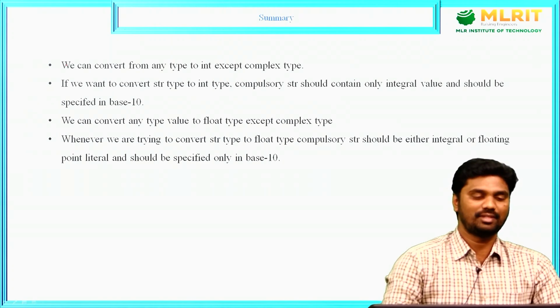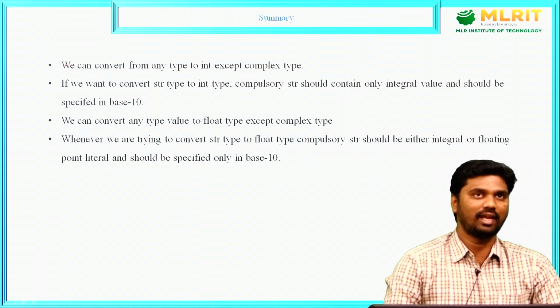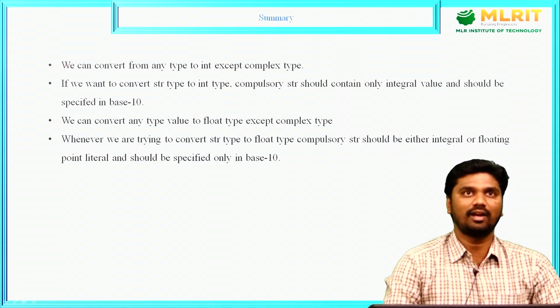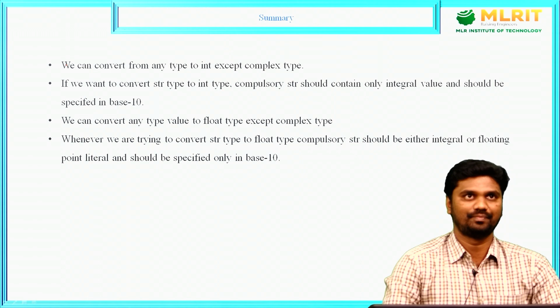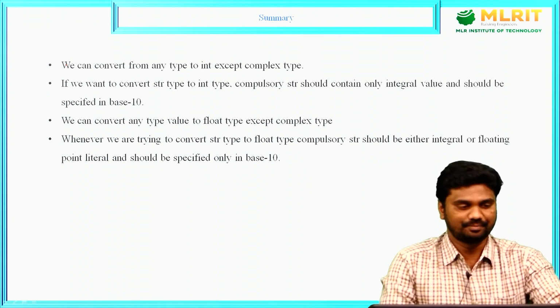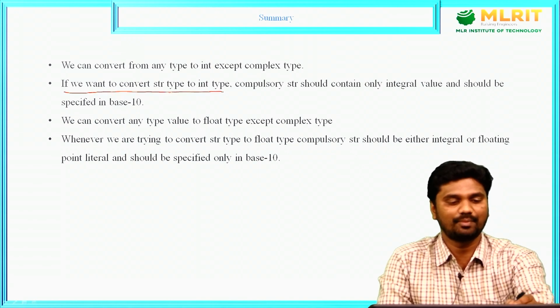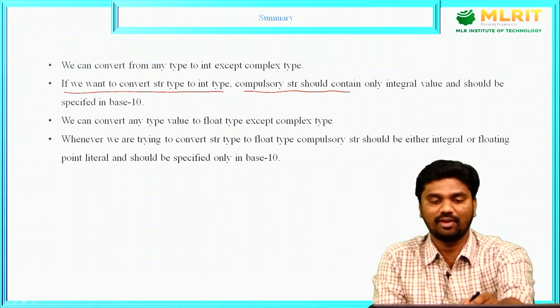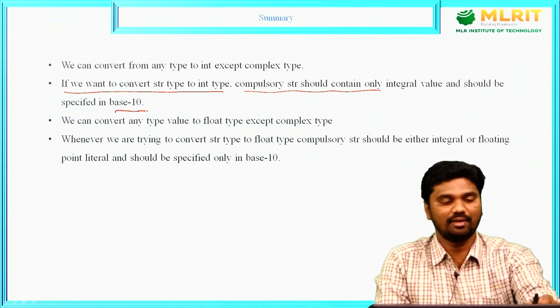So today's summary: we can convert from any type to int. That means if you want to convert any type value to int, use the int function. But we cannot convert complex type value to int type. Next, as we discussed in the last slide, if you want to convert string type to int type, the string value must represent integral values and be specified in base 10.